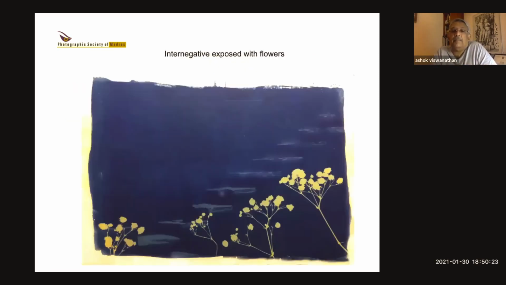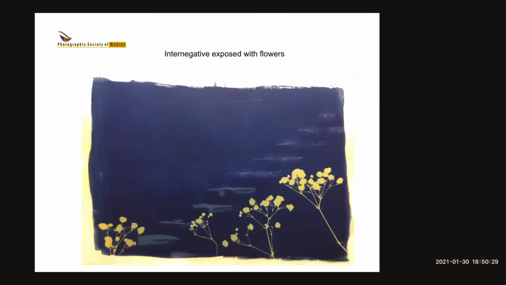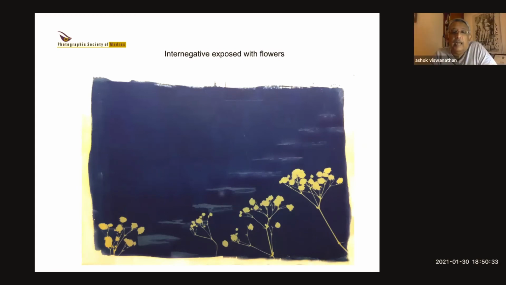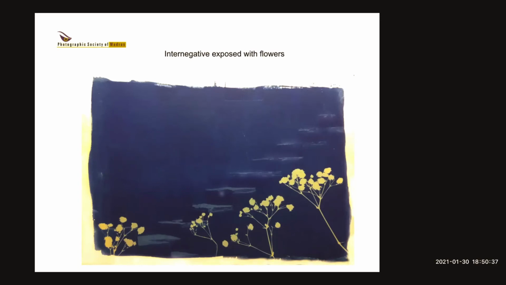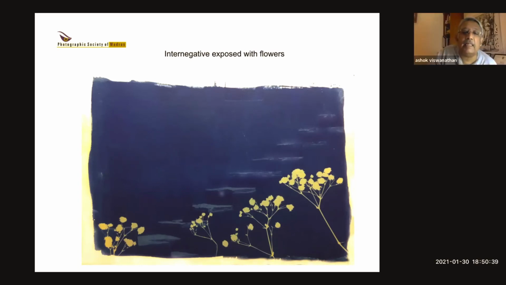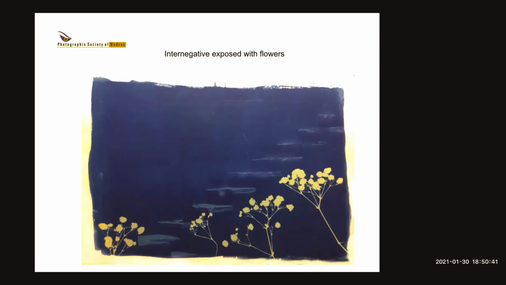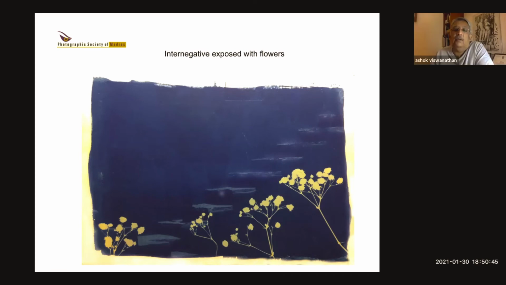Now this is a double exposure. The steps were shot in Oman, in Nizwa, in the old fort in Nizwa, in daylight. I made a negative out of it, and then I added the flowers on top. I made a contact print with the glass. On top of the glass, I put these little flowers, and then exposed it. So this is what the result was. You can do things like this with multiple exposures, or whatever you like.